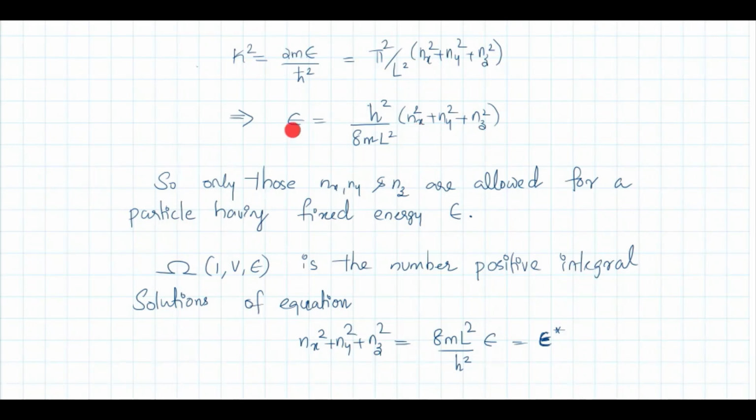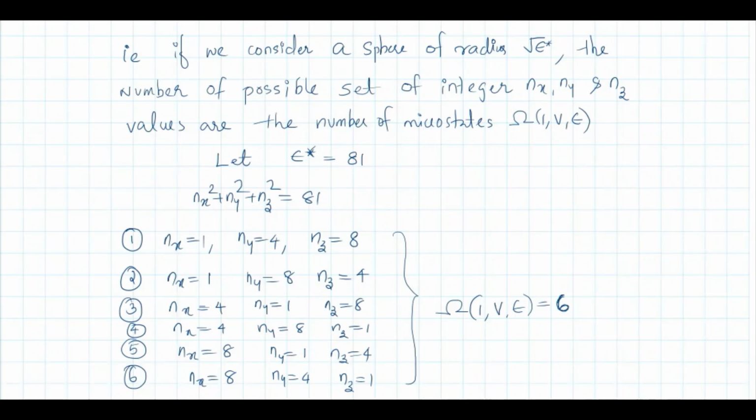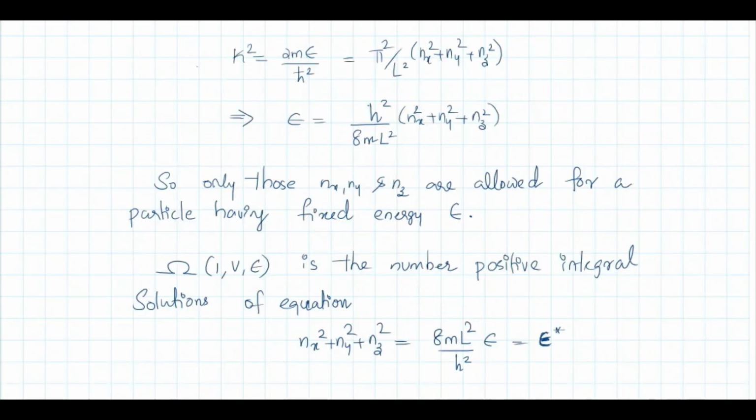That will give you the number of microstates of a single particle occupying a volume V and having an energy epsilon. Okay. So omega 1 V epsilon is the number of positive integral solutions of this equation. I will explain that. What is this equation? nx square plus ny square plus nz square equals 8ml square epsilon by h square, which you call epsilon star.